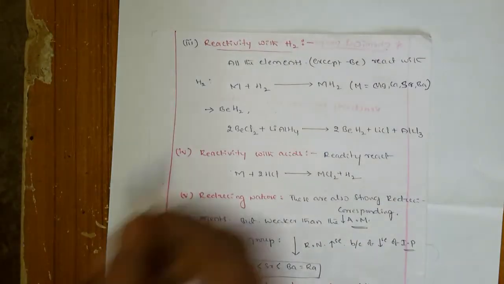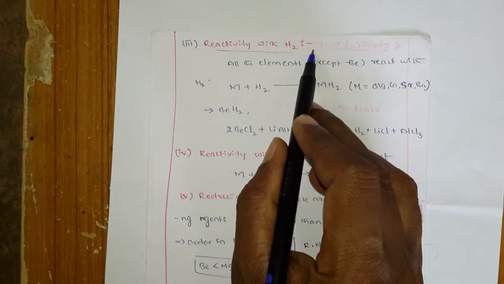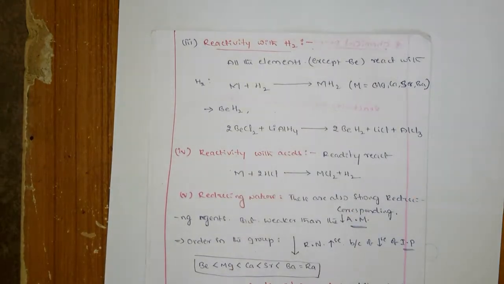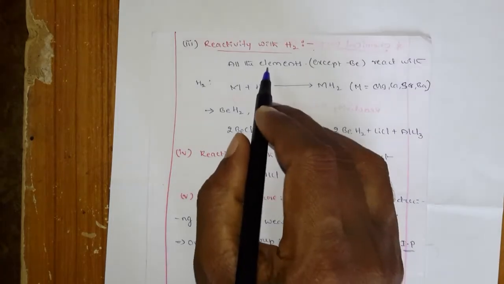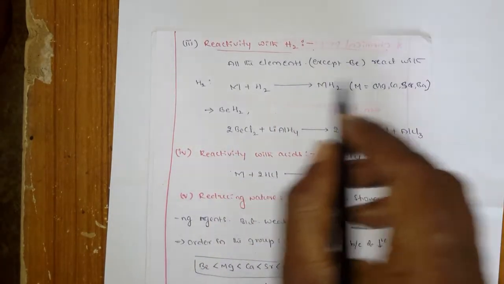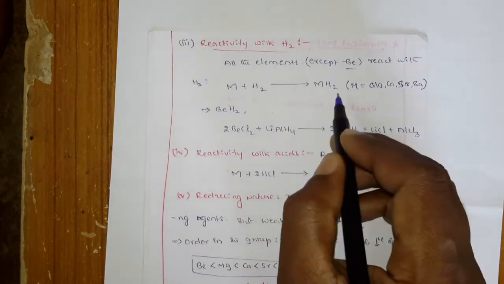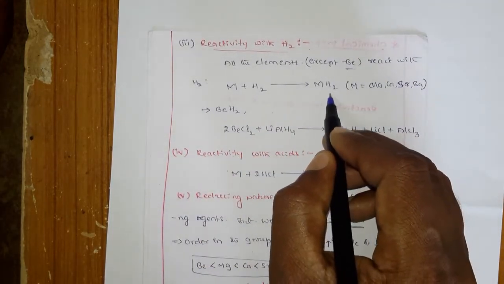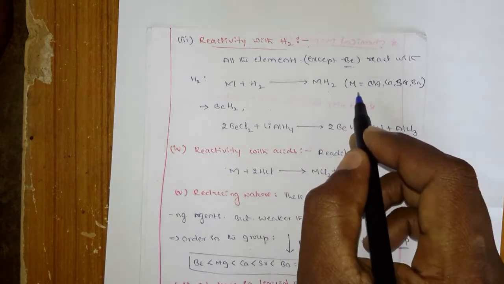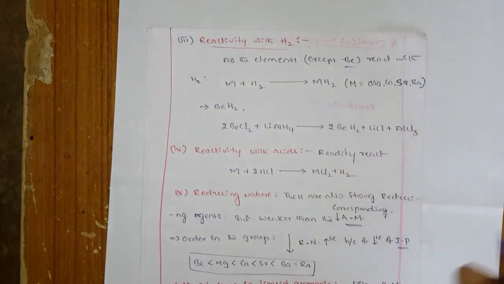And the next one is the reactivity with hydrogen. You know that generally the first group and second group of elements, when they react with hydrogen, form corresponding hydrides. Here also, all the elements react with hydrogen except beryllium and form the corresponding hydride. That means magnesium hydride, calcium hydride, strontium hydride and barium hydride.